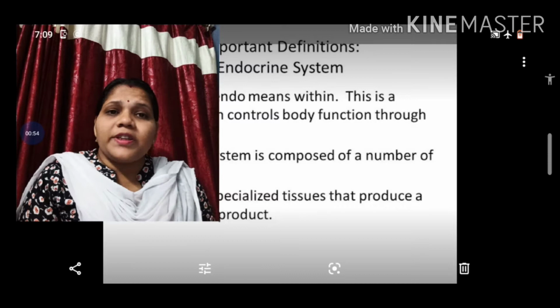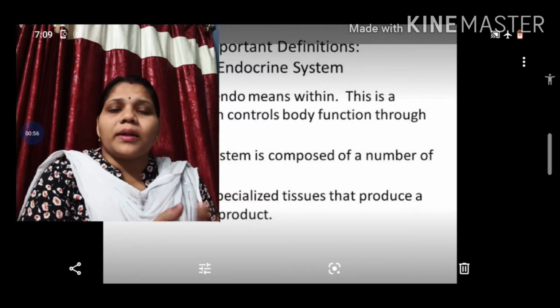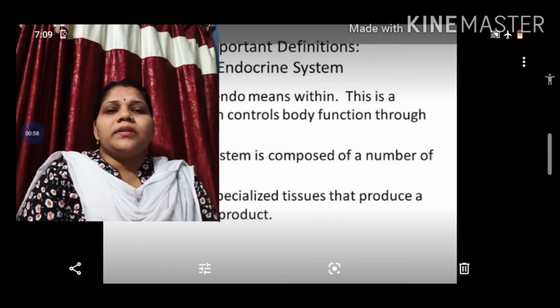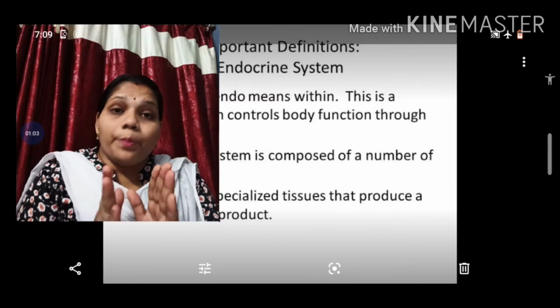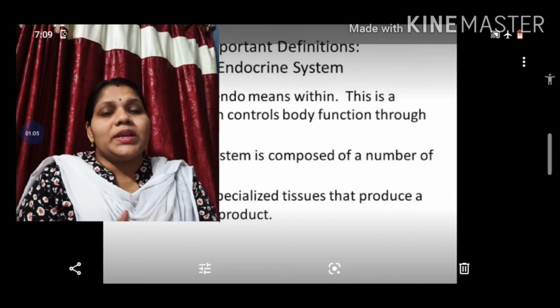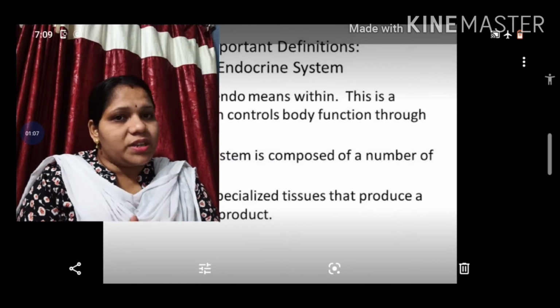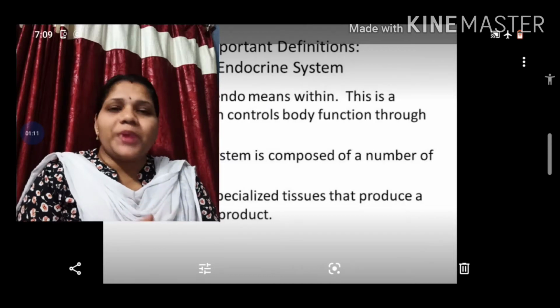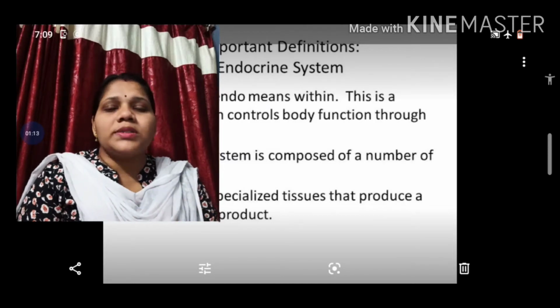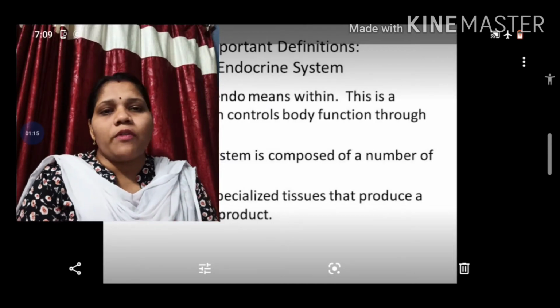What is the difference between an organ and a gland? Generally, organs are composed of specialized tissues, but they do not produce any kind of secretion or hormones. Whereas glands produce the hormones for smooth functioning of our organs.